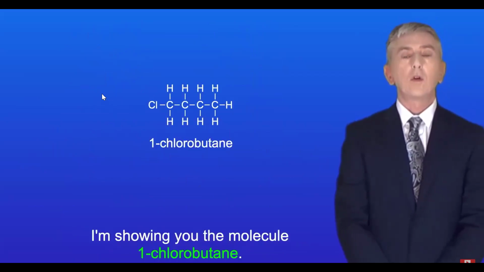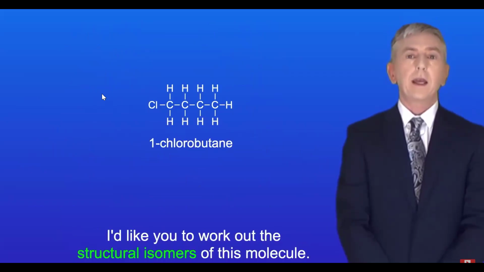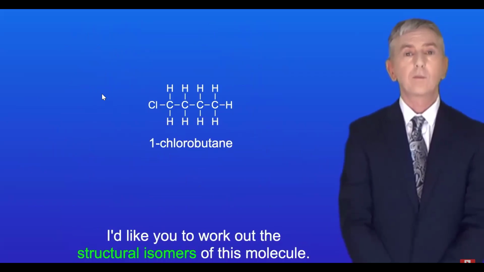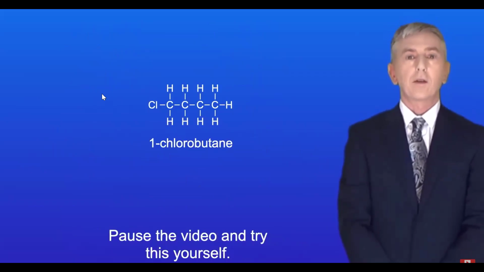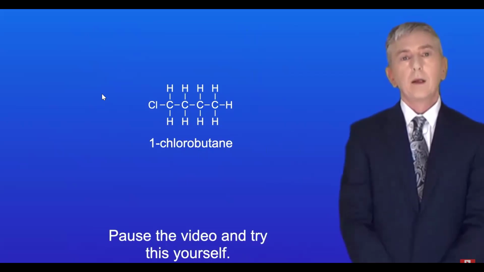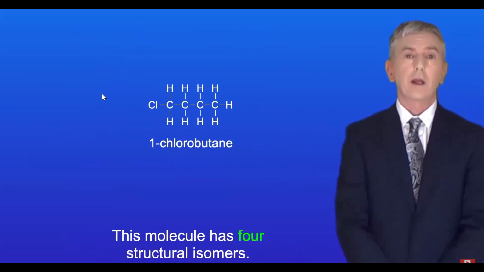Okay, I'm showing you the molecule 1-chlorobutane, and again I'd like you to work out the structural isomers of this molecule. So pause the video and try this yourself. Okay, this molecule has 4 structural isomers.